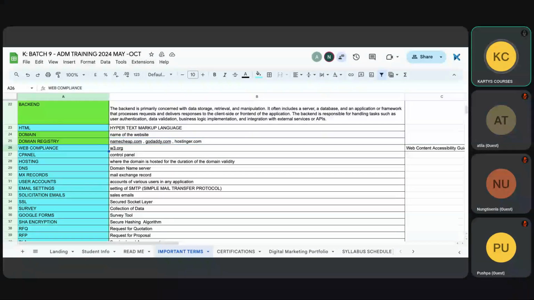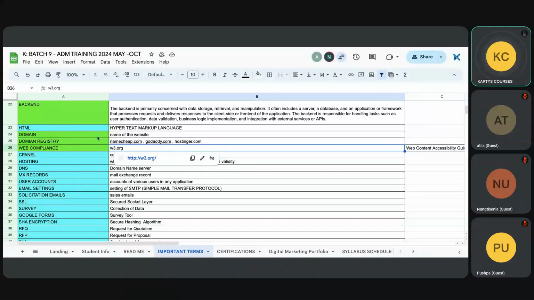Yes. Okay, let's move on to the next topic, which is web compliances. Everybody knows how to drive, or at least has sat in a vehicle and traveled from one place to another. You must have noticed that the driver is following certain rules and regulations while driving.